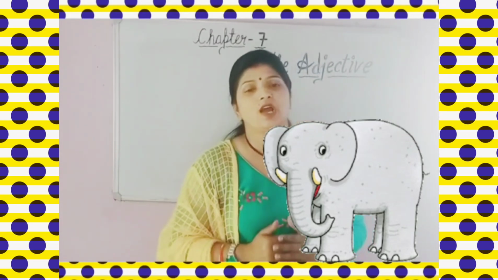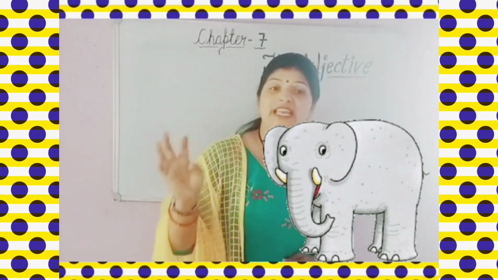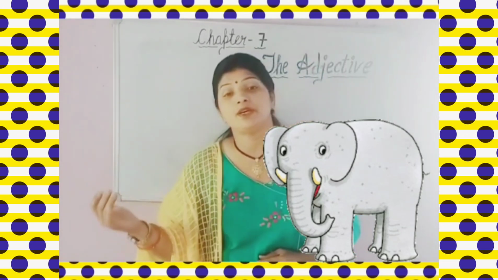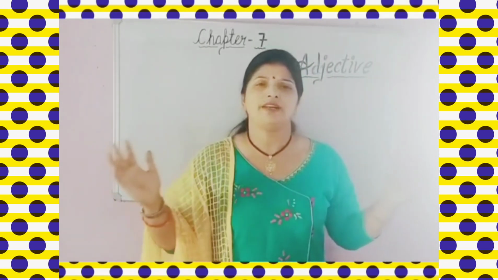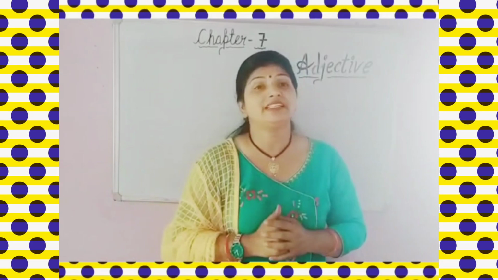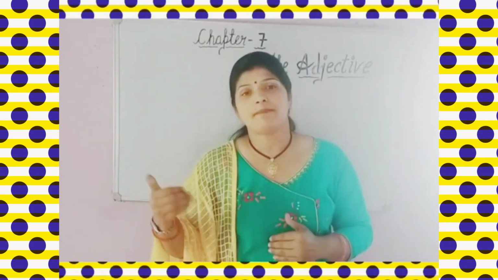So all the words which I have said just now, lazy, black, many, beautiful, large or big, they are all adjectives because they are describing more about the noun or pronoun.